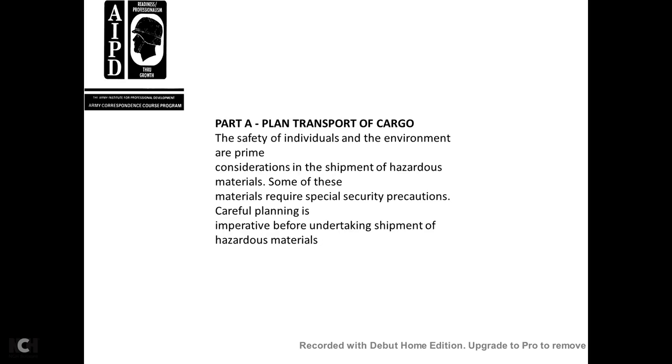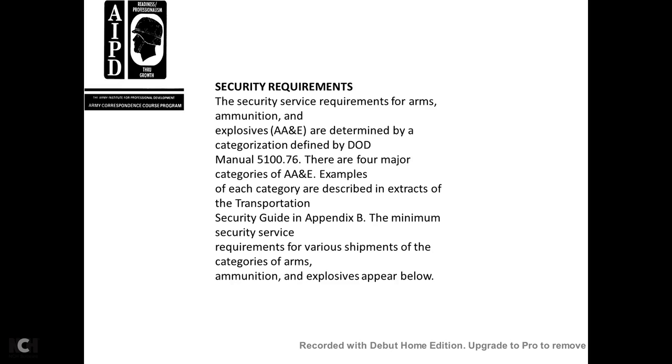The safety of the individual and the environment is the primary consideration in shipping hazardous materials. Some of these materials require special security precautions. Careful planning is imperative before undertaking the shipment of hazardous material. Security requirements. Security and safety requirements for ammunition and explosives are determined by the categorization defined by DoD Manual 5100.76, with four major categories: category A and E, or arms, ammunition, and explosives.